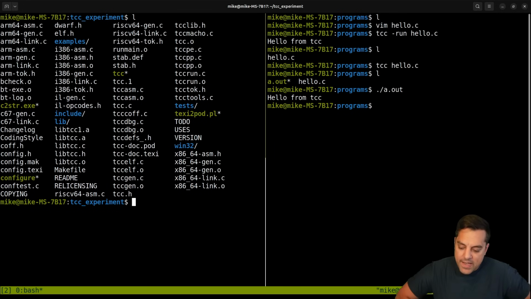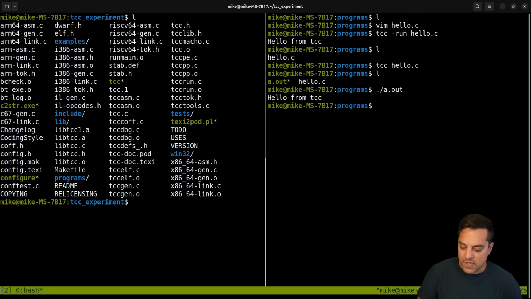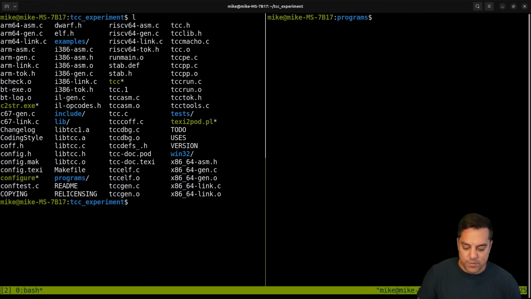Now, for our experiments here, we want to see if TCC can build itself, or compile itself, I suppose. We did a little experiment with make to see how the build process is. So let's do this again here.